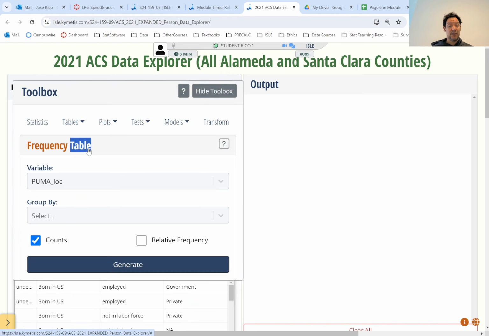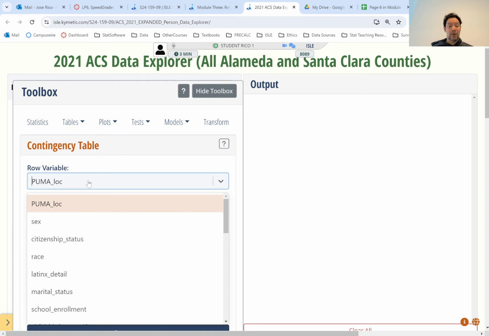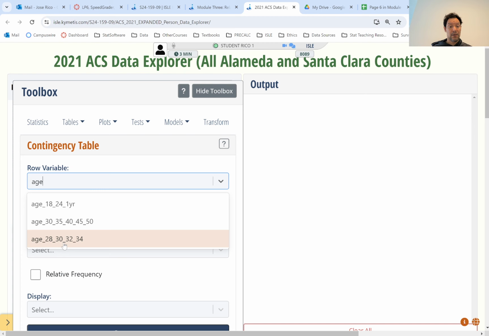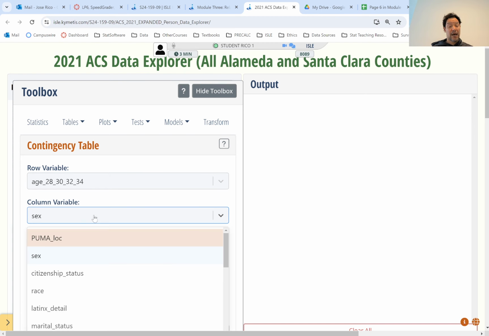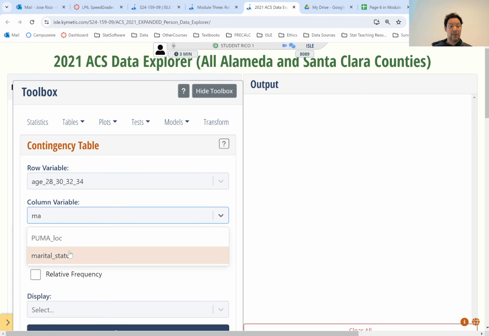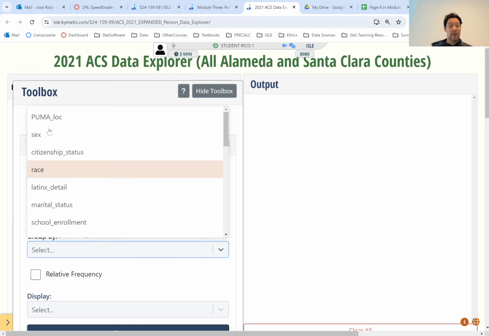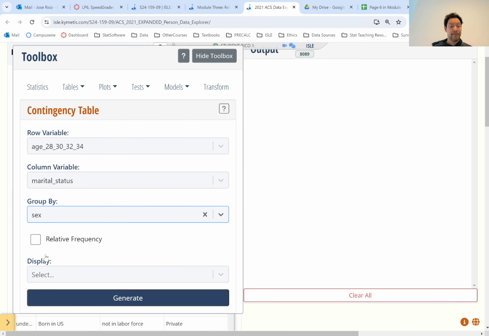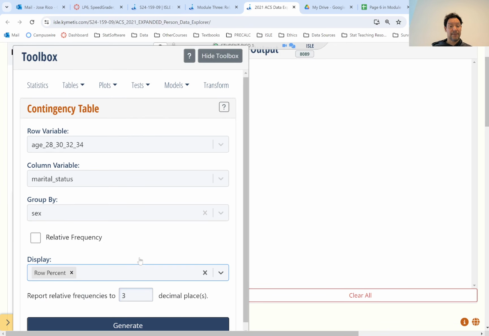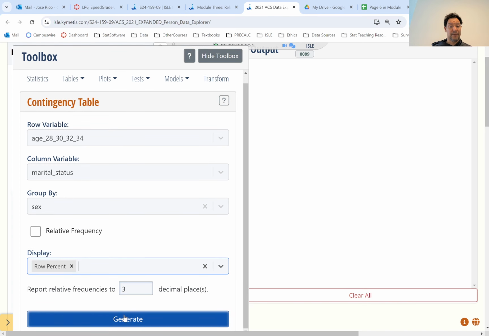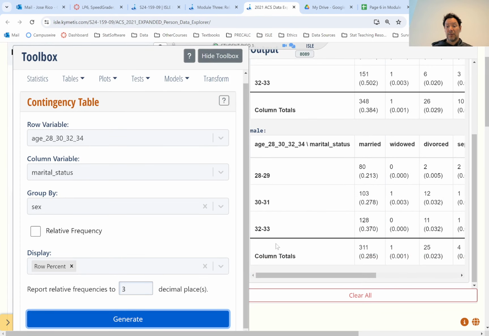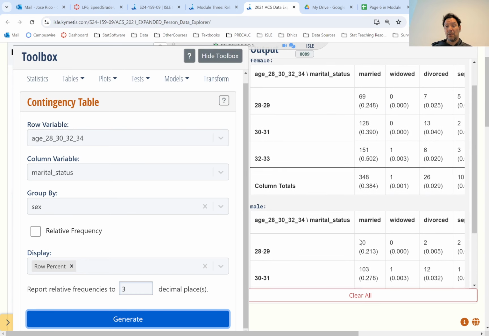We're going to make a contingency table. The row, might as well make it age. And then the column will be their marriage status. And we're going to group by sex. And we're going to display row percents. That'll get you what you need. And here's our data. It looks similar.